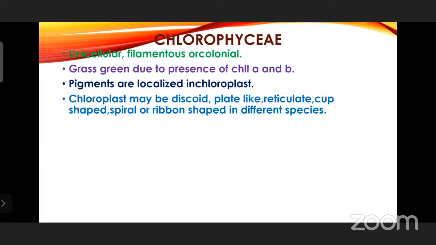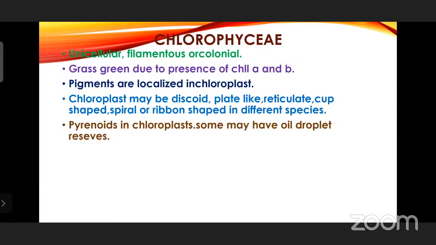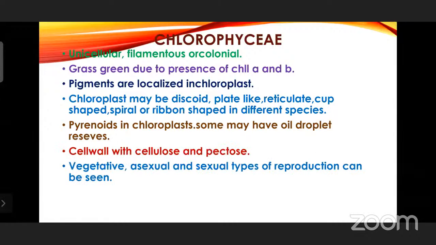Chloroplast may be discoid, plate-like, reticulate, cup shaped, spiral, or ribbon shaped in different species. Depending on the shape of this chloroplast, the species can be identified. That's why this point is mentioned here. And pyrenoids, as I said, are the food material in the chloroplast. Some may have oil droplet also as reserve. Cell wall with cellulose and pectose, that is a common feature for all algae.